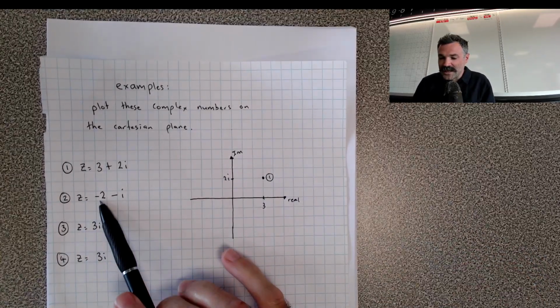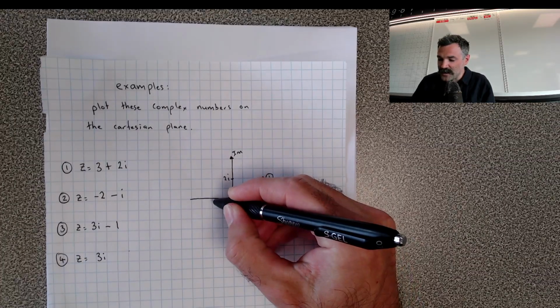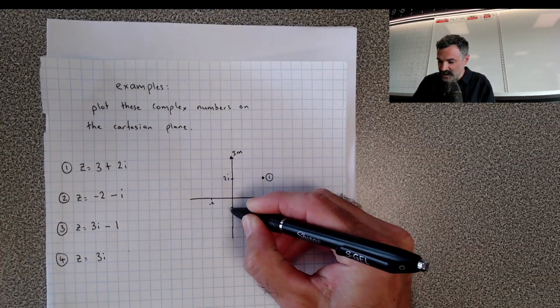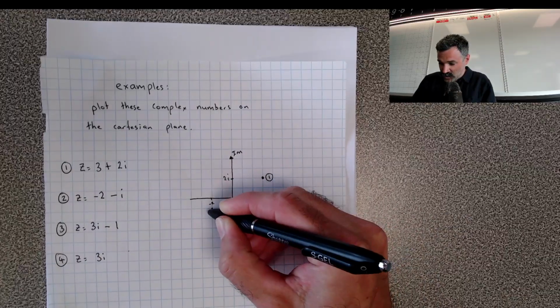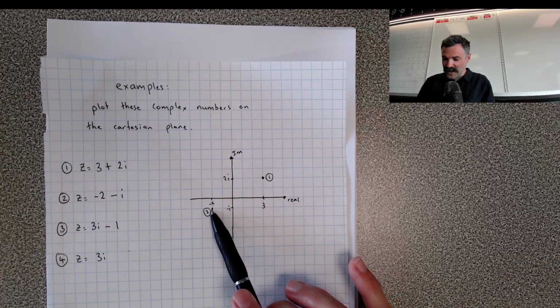All right, next one. Negative 2 minus i, pretty straightforward. Let's go a bit quicker. Negative 2 is going to be here. Negative i is going to be here. So number 2 is going to sit right there. Minus 2 in the real and down 1 in the i.